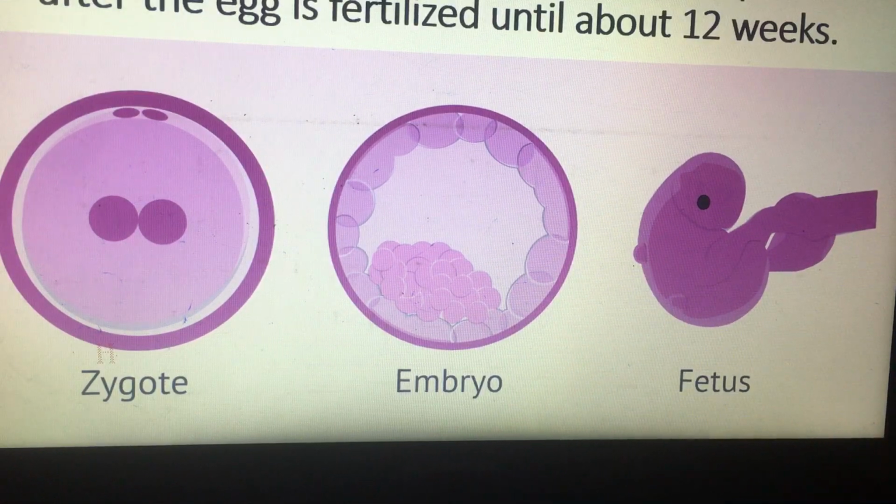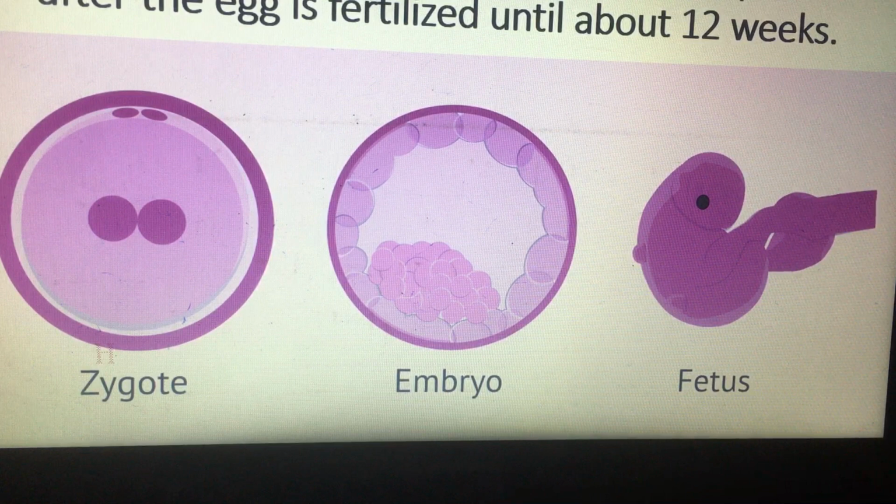Okay? So when fertilization happens, the sperm and egg form a single new cell. Actually, this cell contains all the information needed to grow into a new baby.